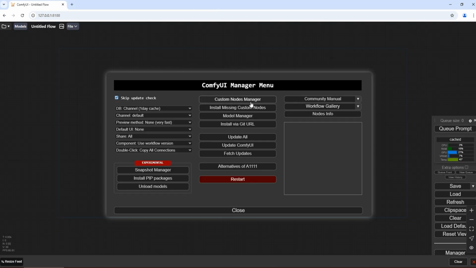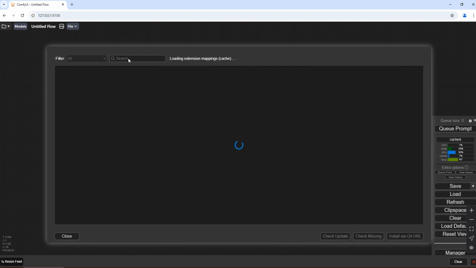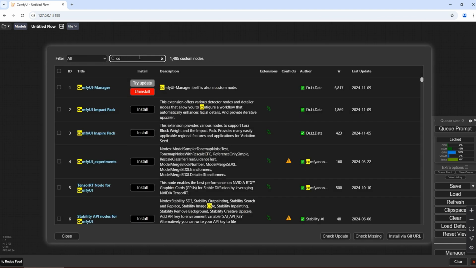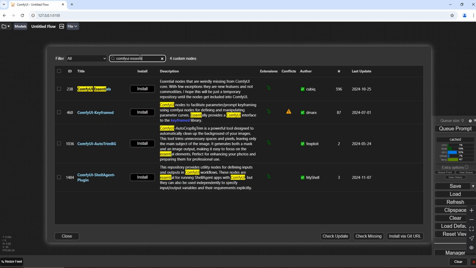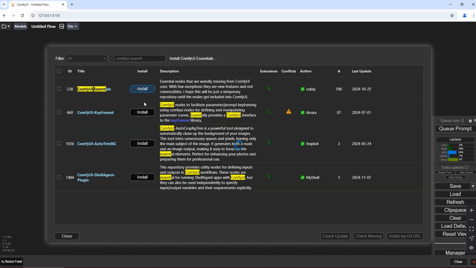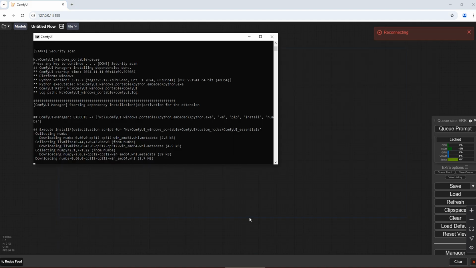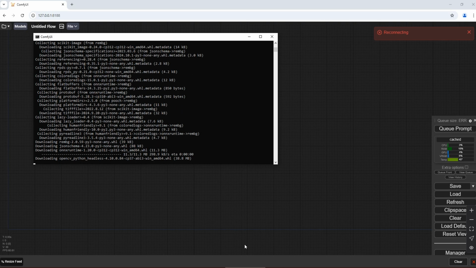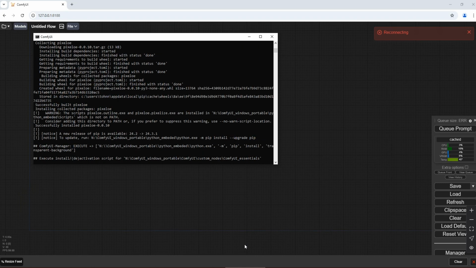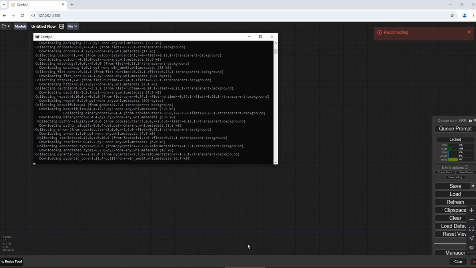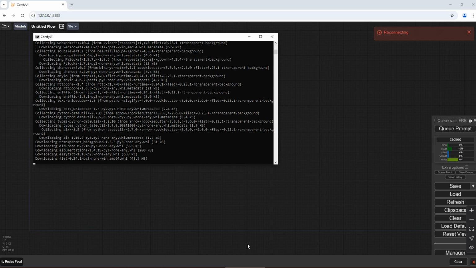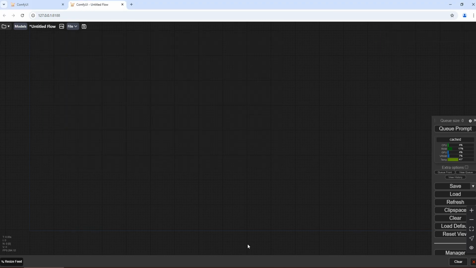Go to the Manager. Click on Custom Nodes Manager. Search for Essentials, and click Install. The window shows that the installation is in progress. This process takes a few minutes. Installation complete. Restart and return to the ComfyUI interface.